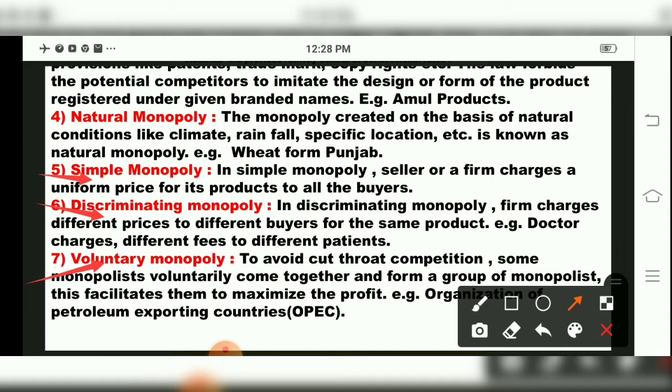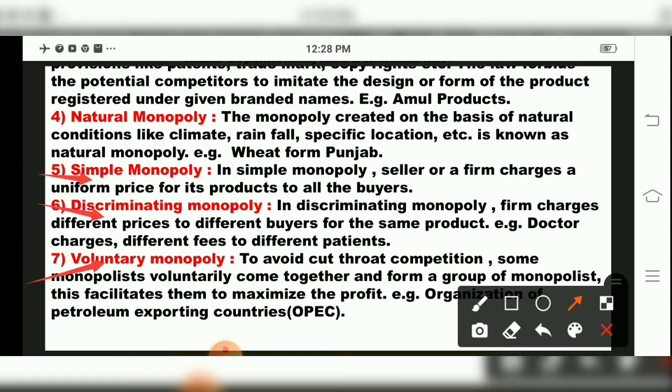So voluntary monopoly, OPEC. Means to avoid the competition, all the single sellers come together and form a group of monopolists, which will sell that particular product for profit.